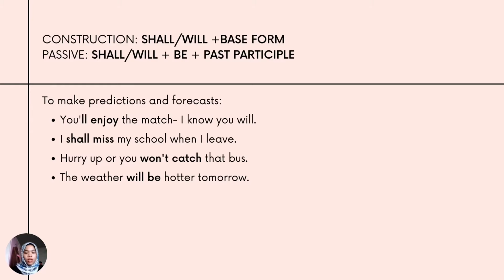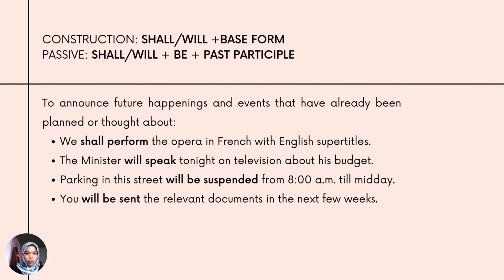So the next use of future simple is to announce future happenings and events that have already been planned or thought about. We shall perform the opera in French with English subtitles. The minister will speak tonight on television about his budget. Parking in the street will be suspended from 8 a.m. till midday.